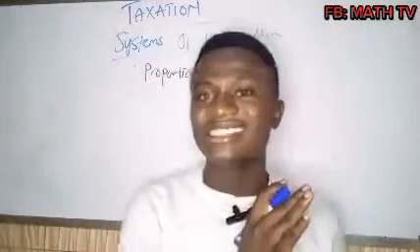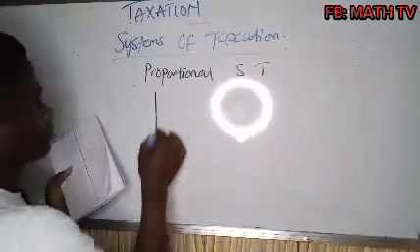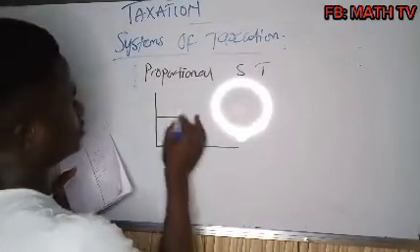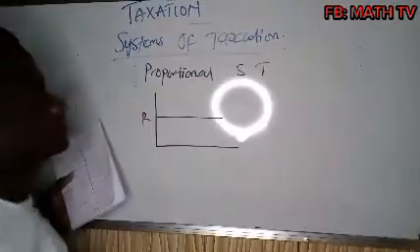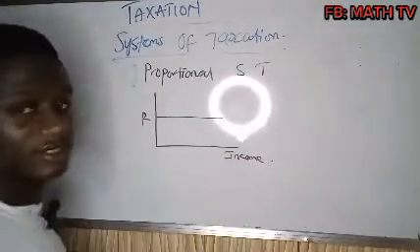You are all paying the same tax rate. Then that is a proportional system of taxation. A proportional system of taxation is always in this way. The rate is fixed while the income continues to increase.